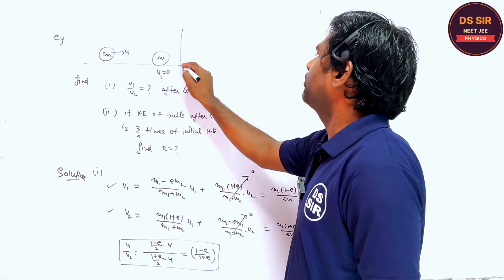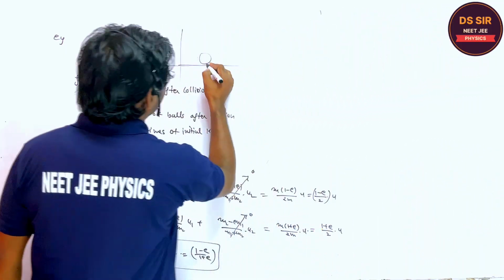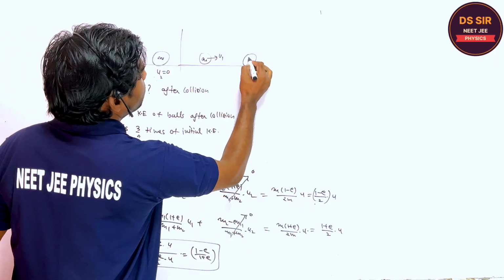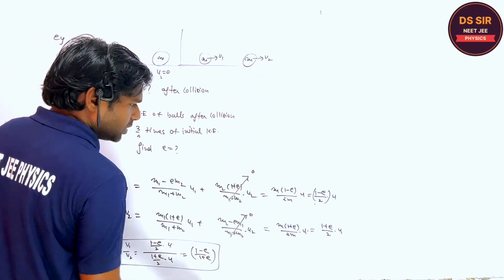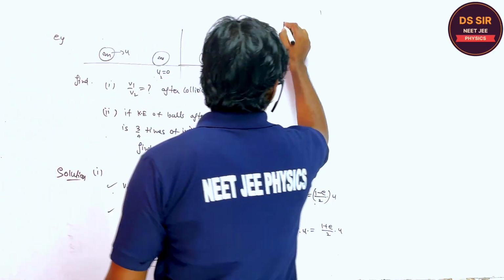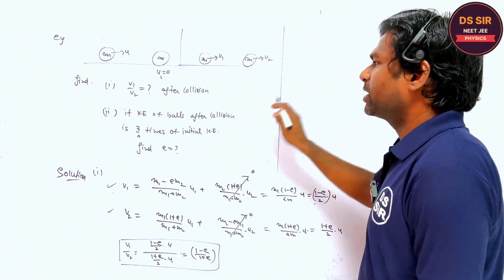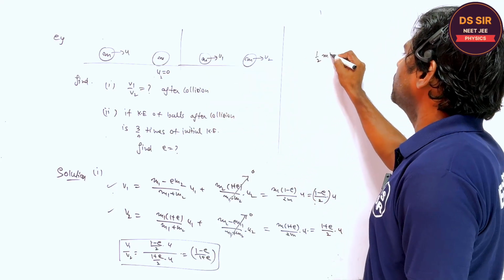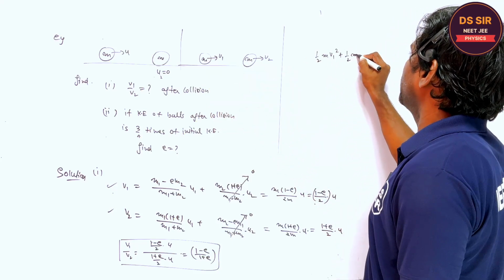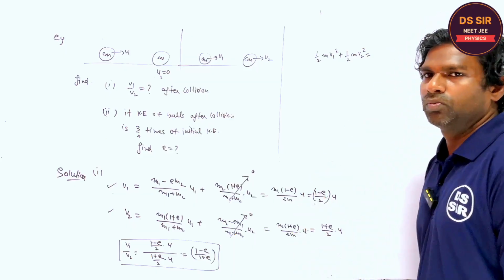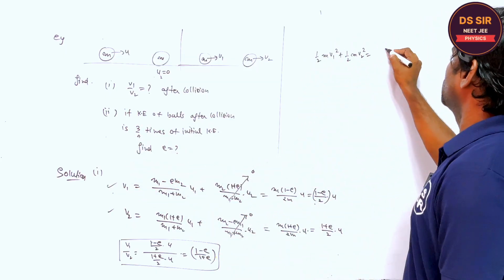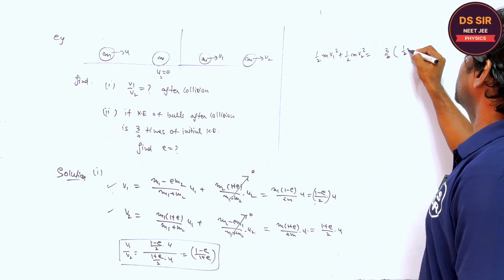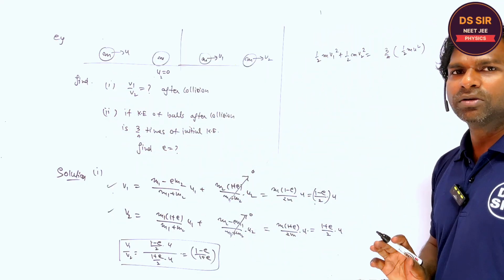Listen one thing. After collision, what is the velocity of this ball? Its velocity is v1. After collision, what is the velocity of the other ball? This is v2. All right. So the kinetic energy of the balls after collision, that is half m v1 square plus half m v2 square, is equal to 3/4 times the initial kinetic energy. What is the initial kinetic energy? Half m u square. Is it clear or not?